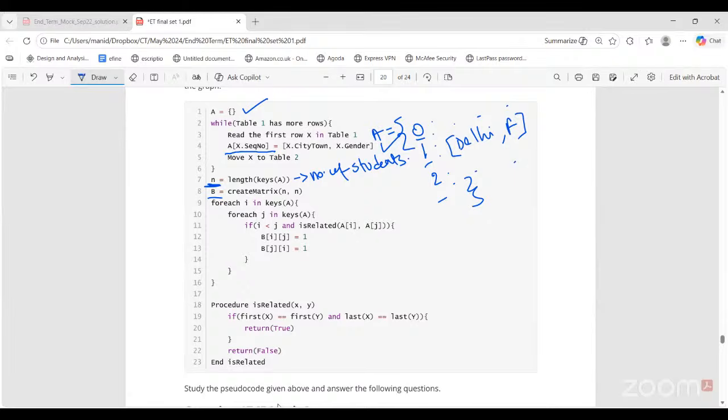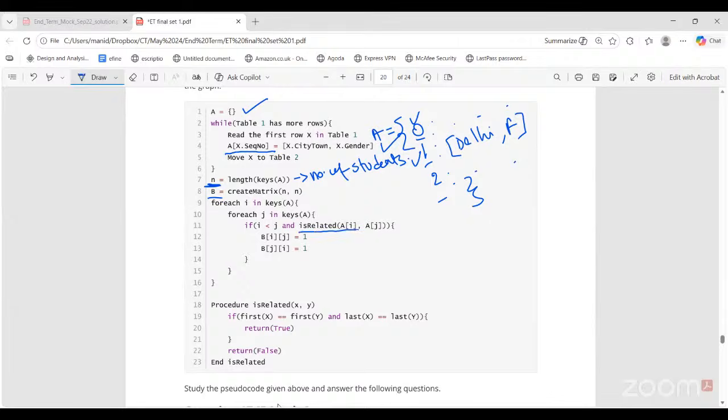Dimension and cross N. For each I in keys of A. Again, keys of A are sequence numbers, right? And for each J in keys of A, if I is less than J, like sequence number 0 is less than sequence number 1, and is related AI, AJ is true.